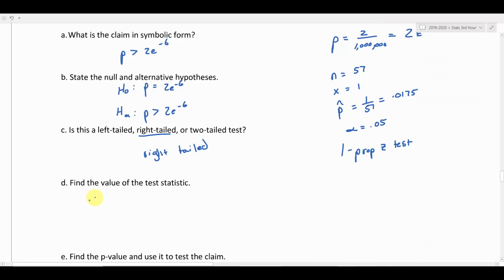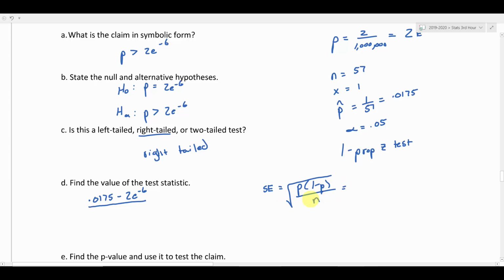So I'm going to say 0.0175, and subtract what I expected to get, which is 2e negative 6. Then I've got to divide by a standard deviation. Remember, for the sampling distribution for proportions, the standard error was calculated by taking p times 1 minus p, all over the sample size, all inside of a square root.